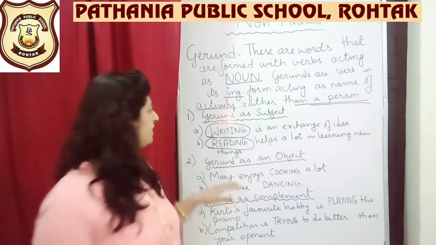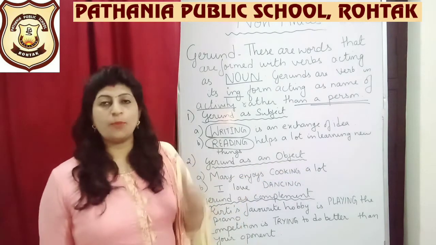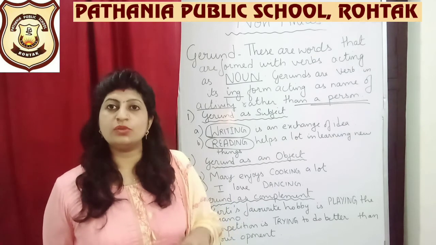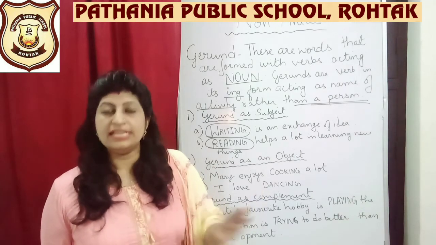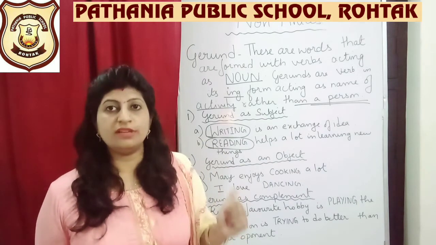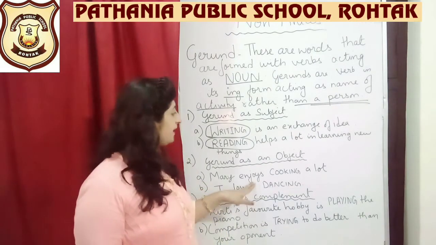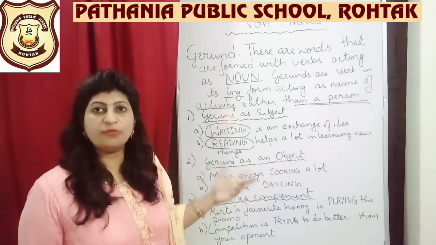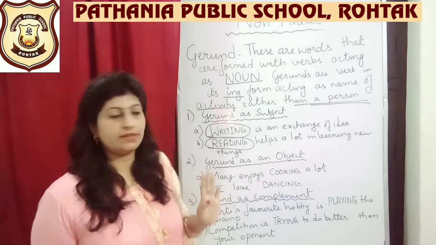Now let's move ahead to the second part, gerund as an object. So in the topic verbs, we have already understood what is an object. We had also understood what is direct object, what is indirect object. That portion we have already done. Still, if you have any confusion, you need to refer to the old video first. And out here we will see how gerund is acting as an object. Mary enjoys cooking a lot. We are talking about Mary, what Mary likes or what Mary doesn't like. So our subject out here is Mary. Our subject is not any gerund out here.